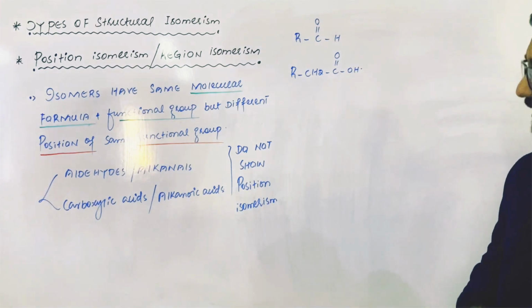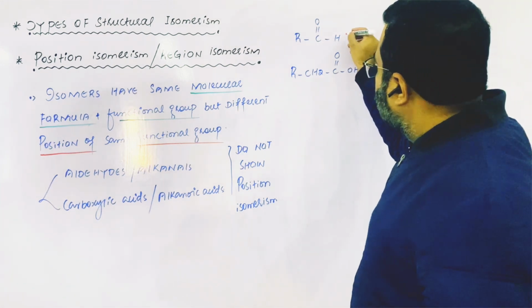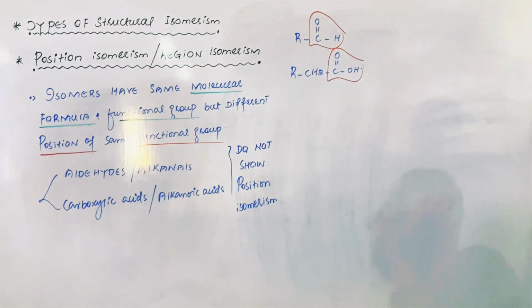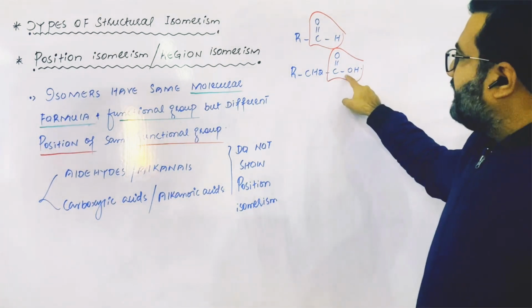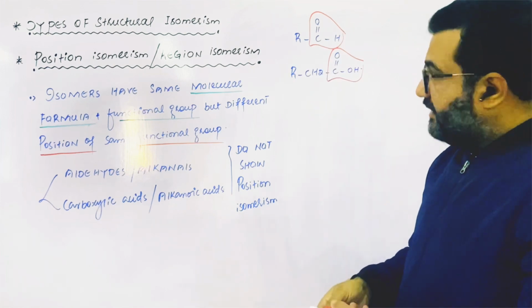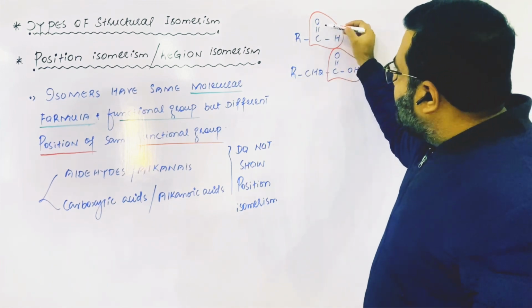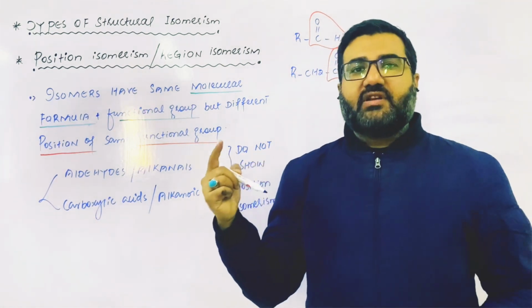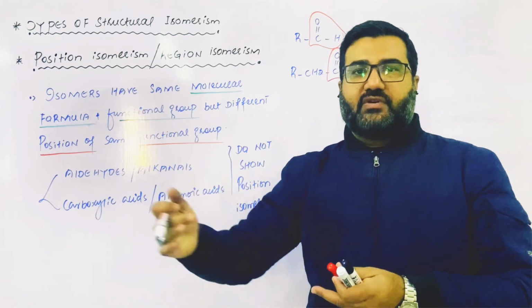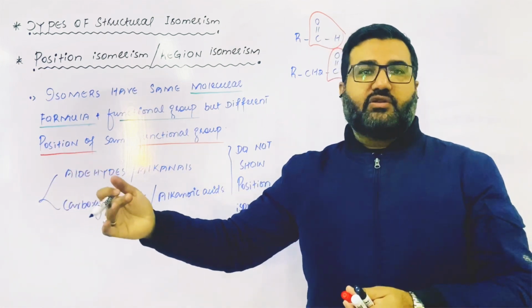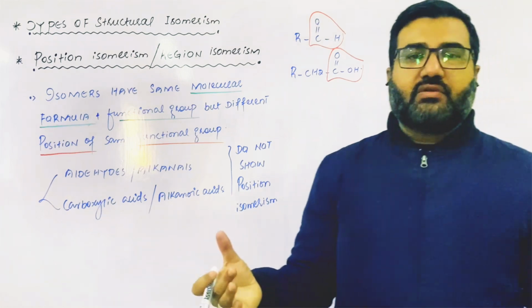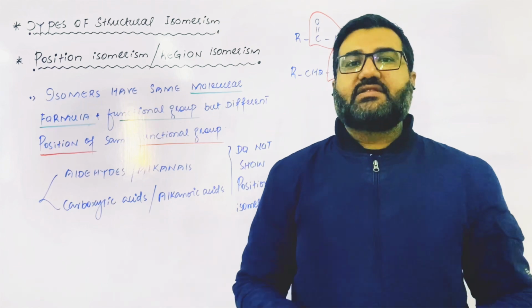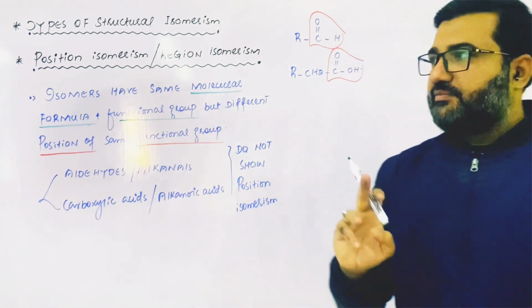the functional group in aldehydes is the formyl group and in carboxylic acid, that is the carboxyl group. That functional group is always present at the terminal of the chain or at the start of the chain, because carbon can form 4 bonds and in the functional group, carbon has formed 2 bonds with oxygen, 1 with the hydrogen. So it has only 1 bond to be formed and that 1 bond will attach this functional group to the terminal of the chain. This functional group cannot adjust itself in between the chain of the carbon atoms, as it does not have 2 vacant bonds, it has only 1 bond to be formed.